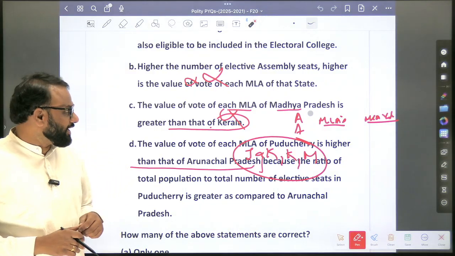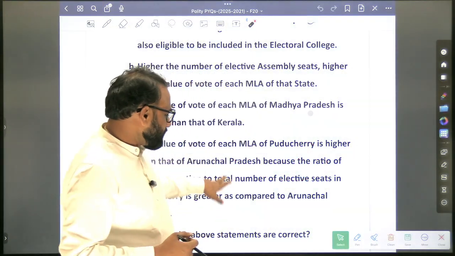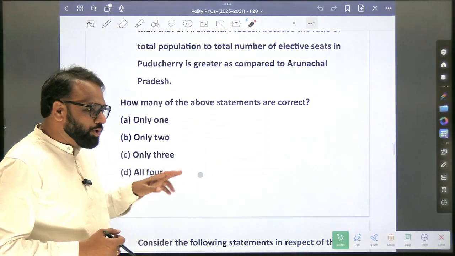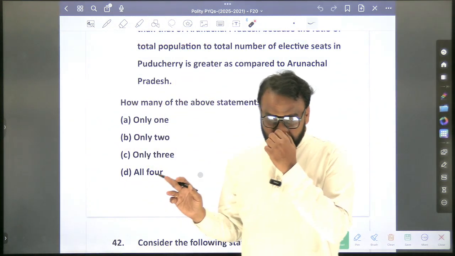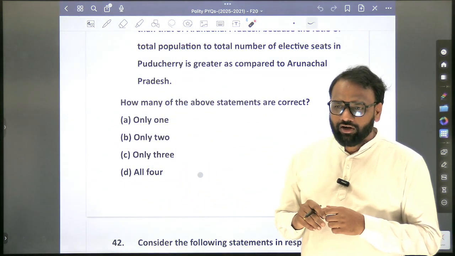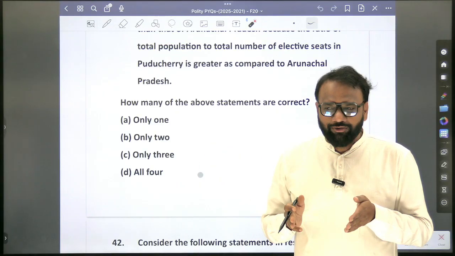So based on this, what can we conclude? One is correct, and next? Only two are correct. But which one is that? Only the fourth one. All the others are wrong. Now it is very easy because we have already come out of that comfort zone. Now we are into the comfort zone.